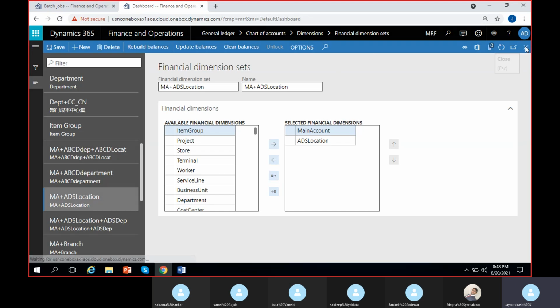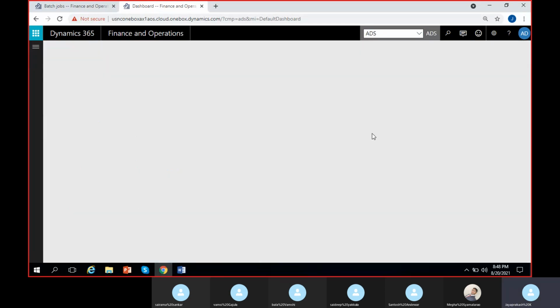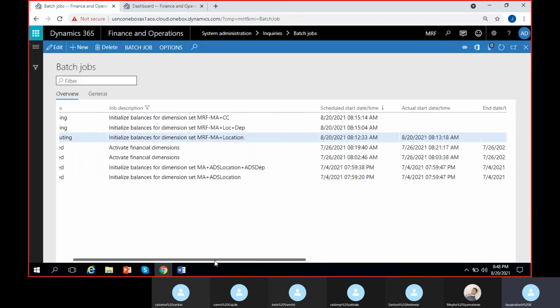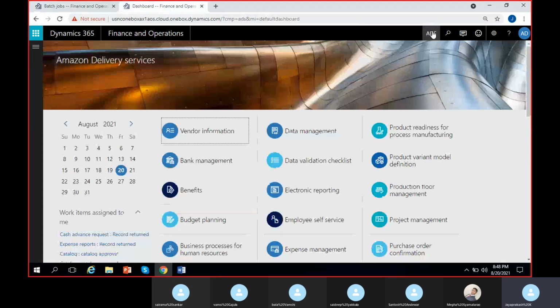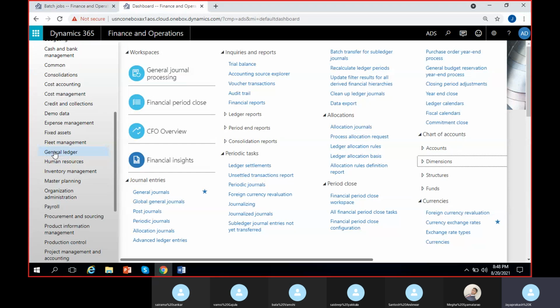Okay, just close this, go for ADS. Amazon Delivery Services. By the time this job ends, we can see it in the other legal entity. Here in ADS, I am going for trial balance once again. So where is trial balance in general ledger? Anyone can identify on the screen now.